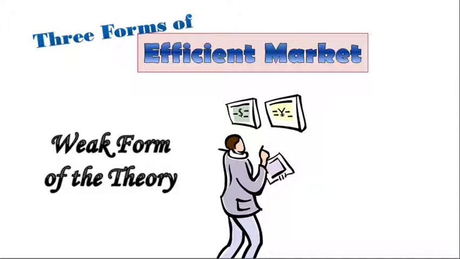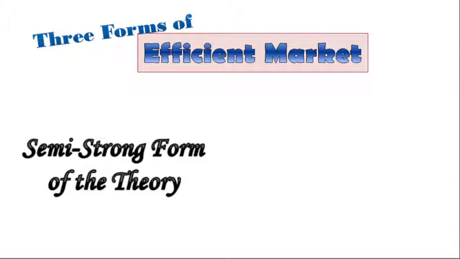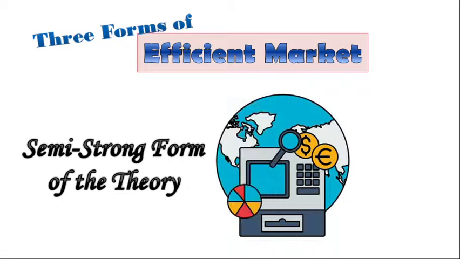If the weak form of the theory is true, then a technical analysis or analysis of past prices will not yield new information and hence will not lead to systematic profits. The second one is the semi-strong form of the theory. Sabi naman dito, stock prices already reflect all publicly available data, including those involving the product, management team, financial statement, competitors, and industry. If the semi-strong form of the theory is true, then doing a fundamental analysis or gathering all public data will still not lead to systematic profits.